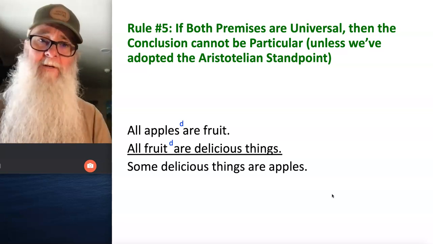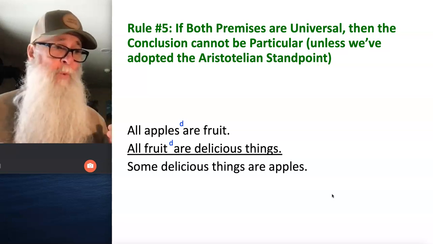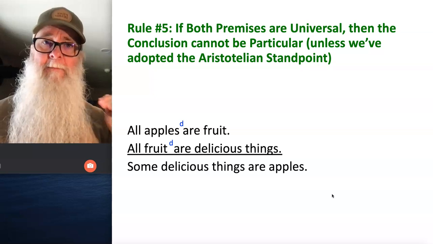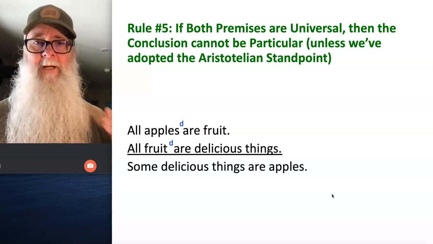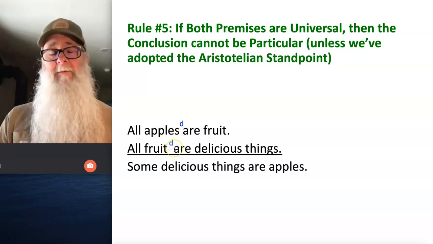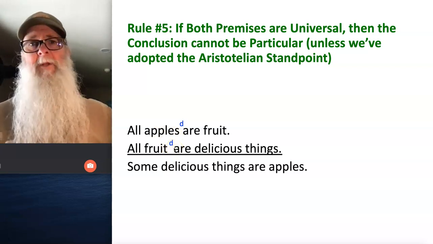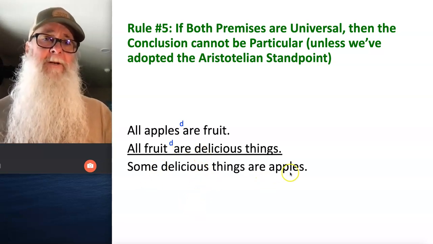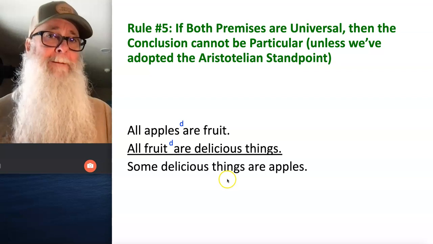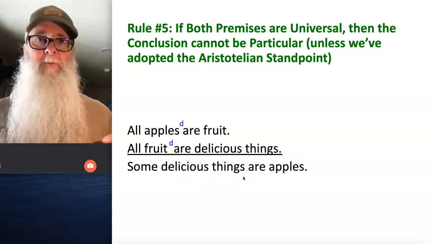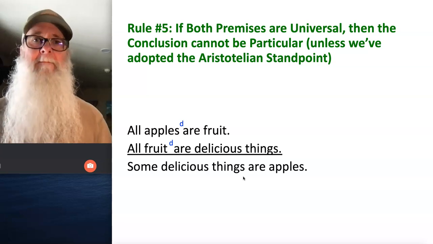So now that we've marked all of our distributed terms, we're just going to roll through the 5 rules in order. Rule number 1 says your middle term better be distributed at least one time. Our middle term here is fruit. It's distributed here in the second premise, so we can check off the requirements of rule number 1. Rule number 2 says if you have a term that's distributed in your conclusion, it better also be distributed in a premise. But if you don't have any terms that are distributed in the conclusion, and we don't, then rule number 2 doesn't even apply. We can just blow right past it.